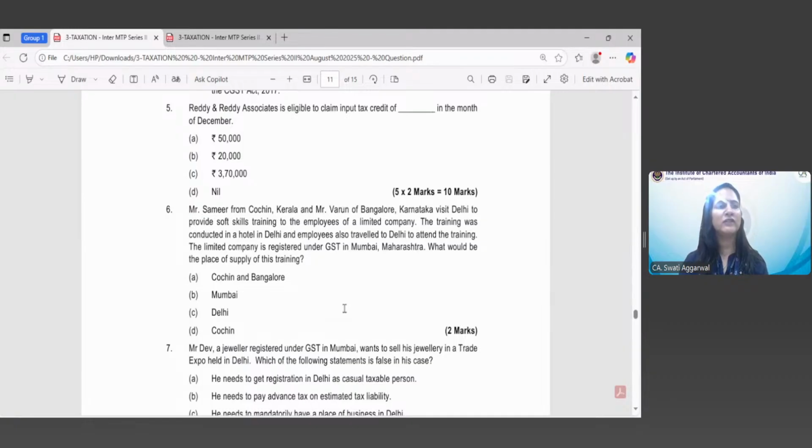The training was conducted in a hotel in Delhi, and the employees also traveled to Delhi to attend the training. The limited company is registered under GST in Mumbai, Maharashtra. What would be the place of supply of this training? A. Cochin and Bangalore. B. Mumbai. C. Delhi. Or D. Cochin.